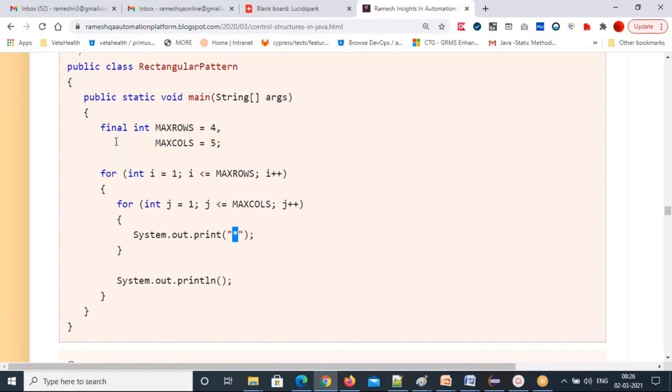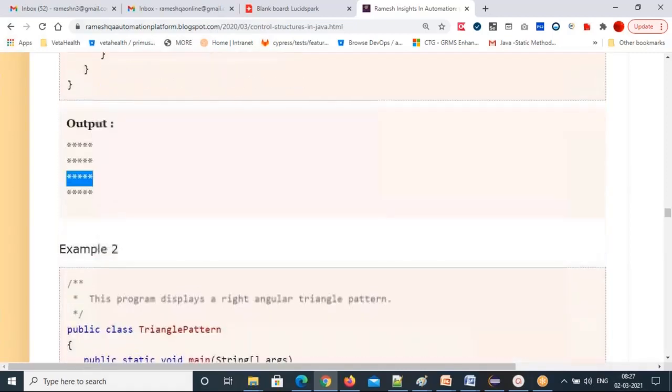Okay, but see the local variables. I can declare final variables: final int MAX_ROWS, final int MAX_COLUMNS. See the variable name, the final variable name. You should always write it in capital letters. That's what I told you about how you declare final variables. Then star. So it will print like that. And this is the one program.